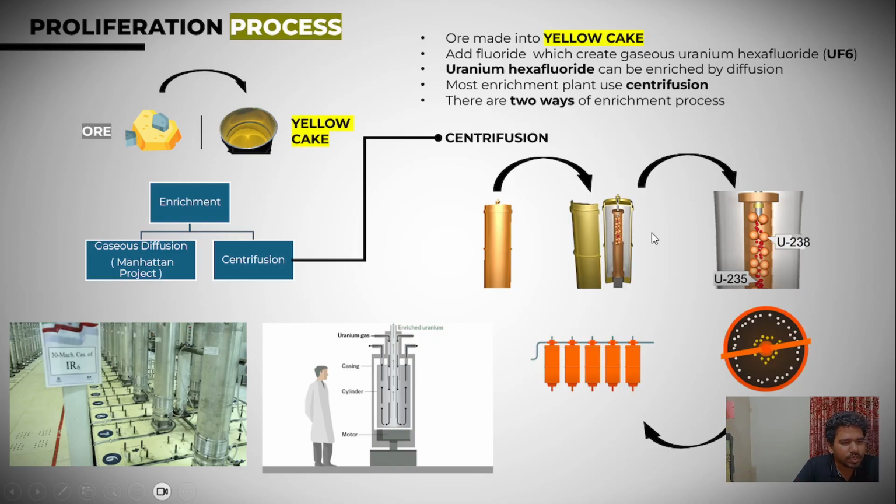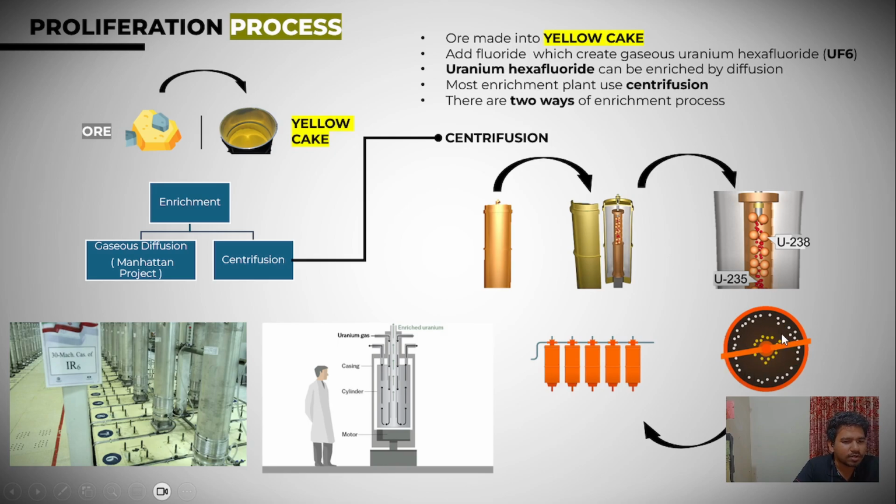In this tube we push the uranium hexafluoride, and then we spin it with a motor. We know that uranium-235 is lighter. So due to the centrifugal force, uranium-235 gathers in the center portion of the centrifuge, and uranium-238 spins around the peripheral area.